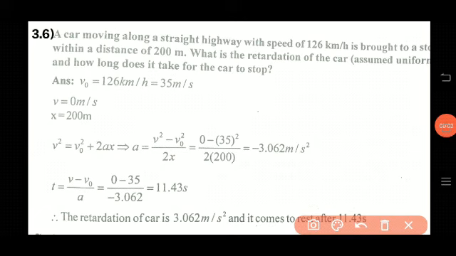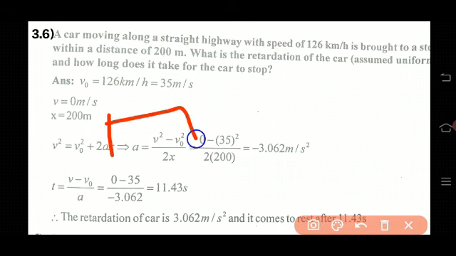Consider the question number 3.6 in your textbook. A car moving along a straight highway with a speed of 126 km per hour is brought to stop within a distance of 200 meter. What is the retardation of the car, assumed uniform, and how long does it take for the car to stop? So have you understood the question?